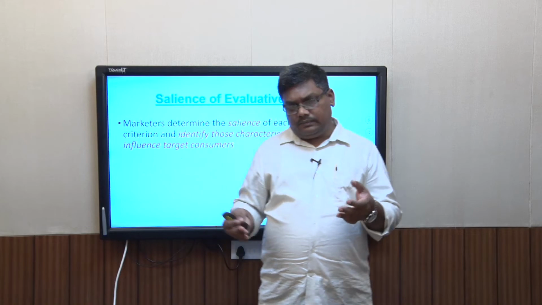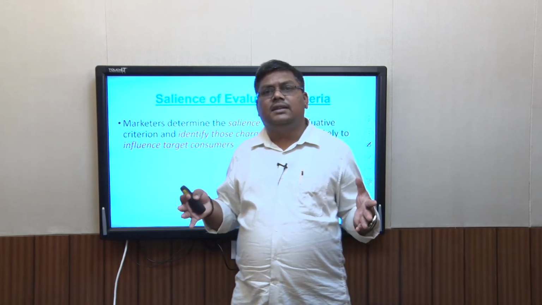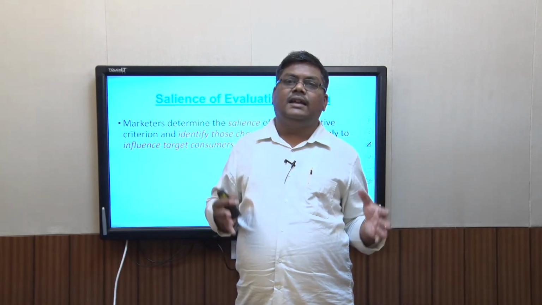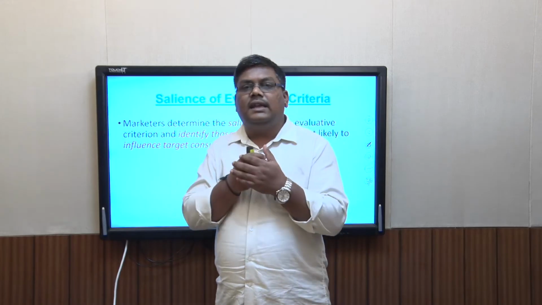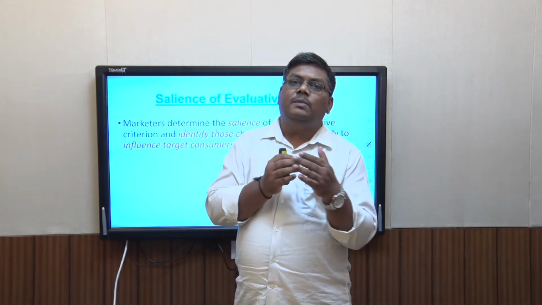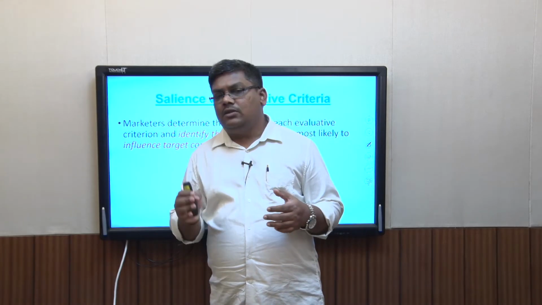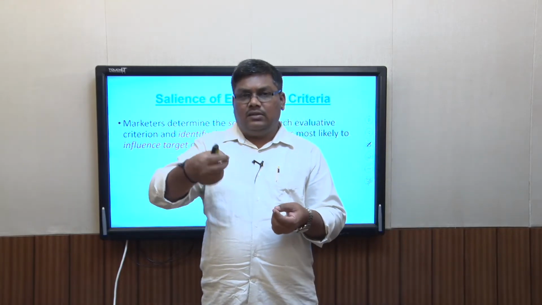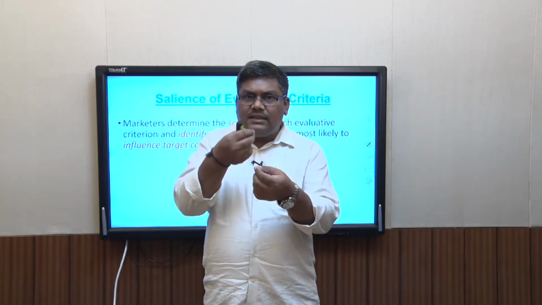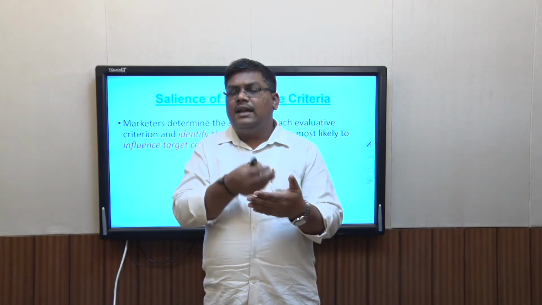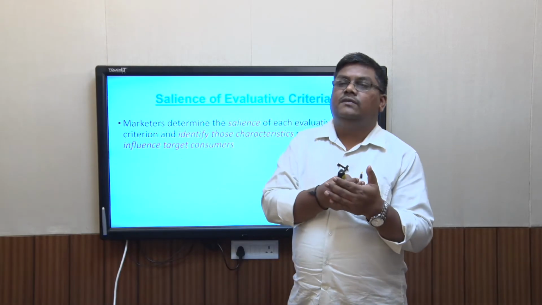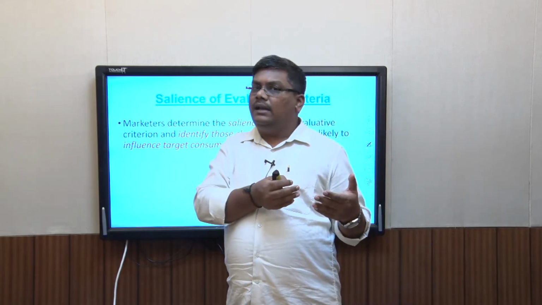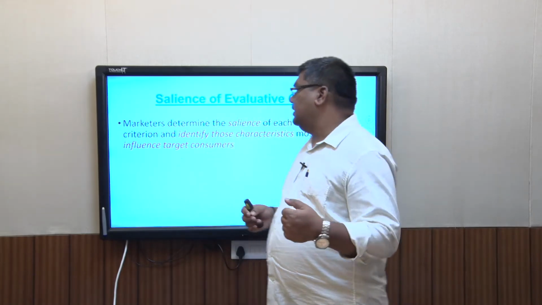So in the process of alternative evaluation, what the consumer is actually looking at is what all benefits I can get from the retrieval set, what all benefits I can get from the particular product. So he is looking at all those benefits. Now if the marketer can highlight those benefits which match what the consumer needs, it is very easy for the consumer to then make this a determinant criterion.